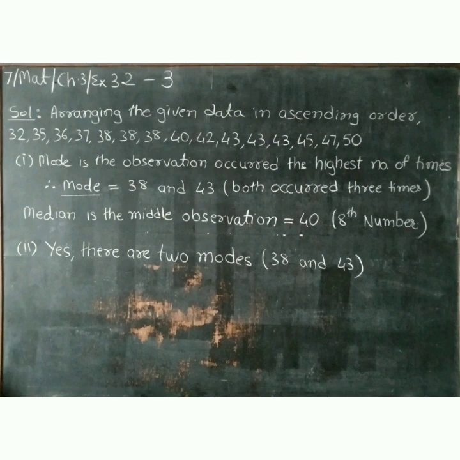Just count it. First one is 32, second 35, third 36, fourth 37, fifth 38, sixth 38, 7th number 38 and 8th number is 40. So the median is 40. Now second, yes, there are two modes, that is 38 and 43.